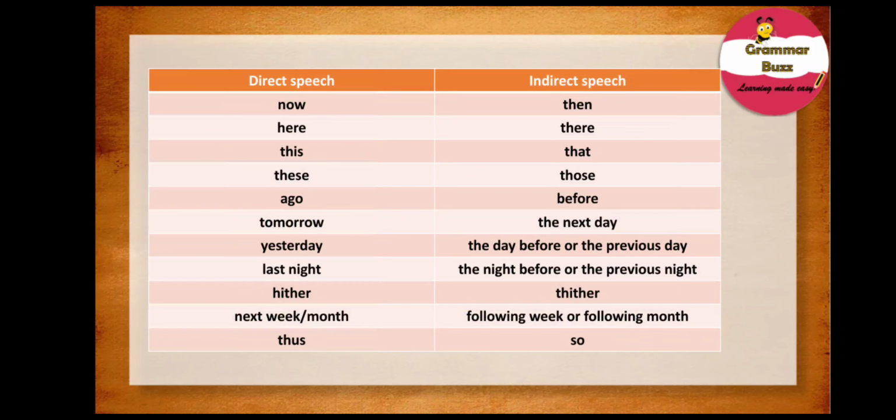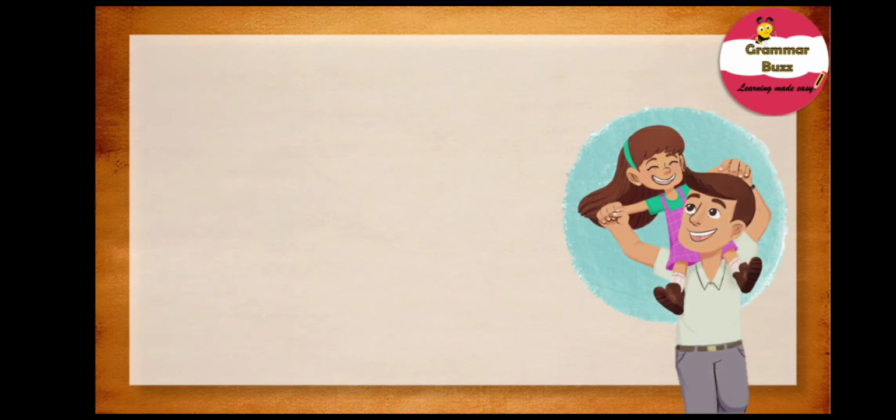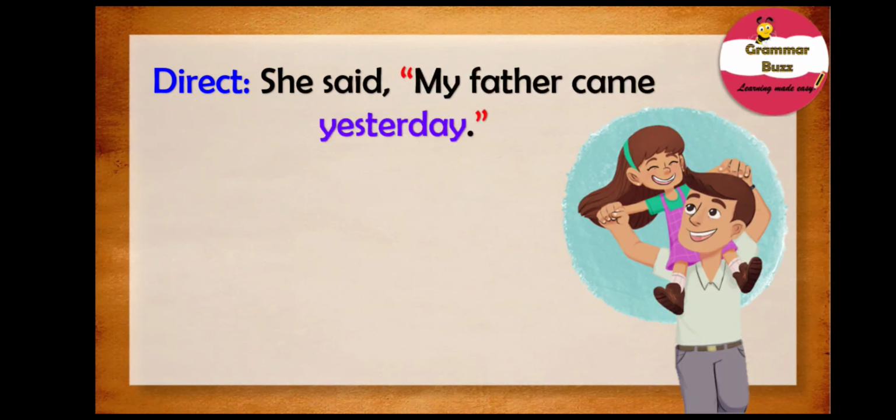So now let us try and follow this with the help of an example. Our example sentence states, she said, my father came yesterday. Note the word yesterday. It expresses nearness in time.